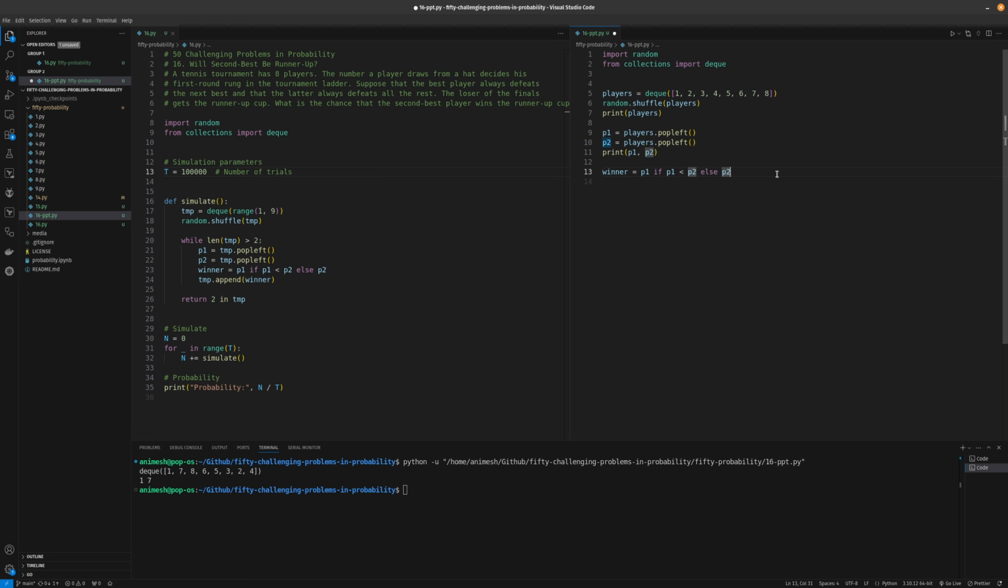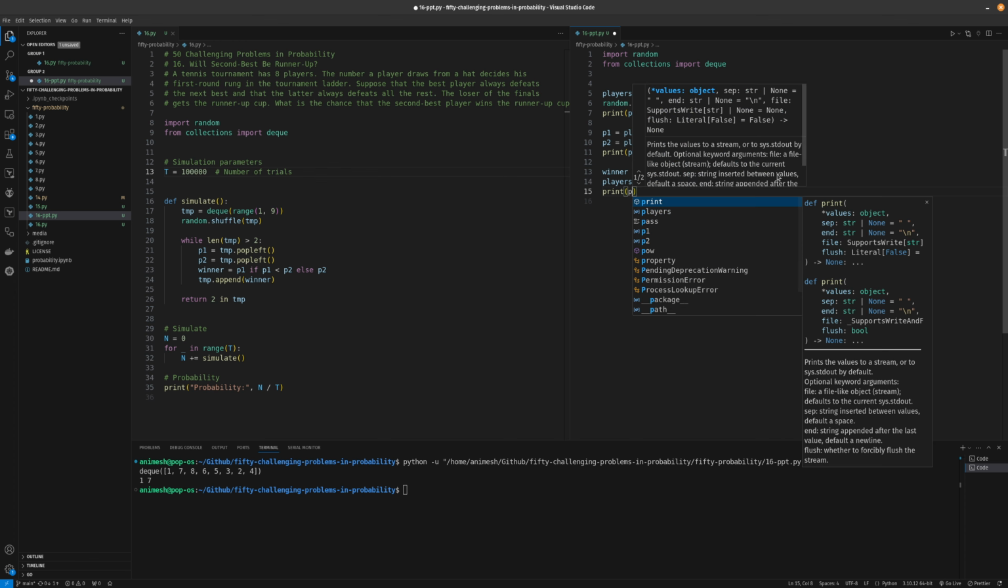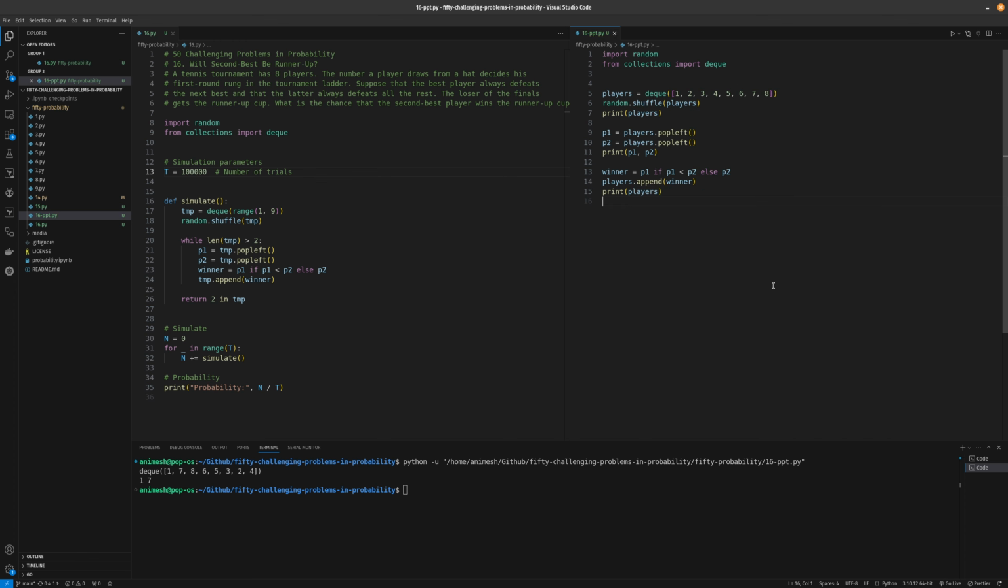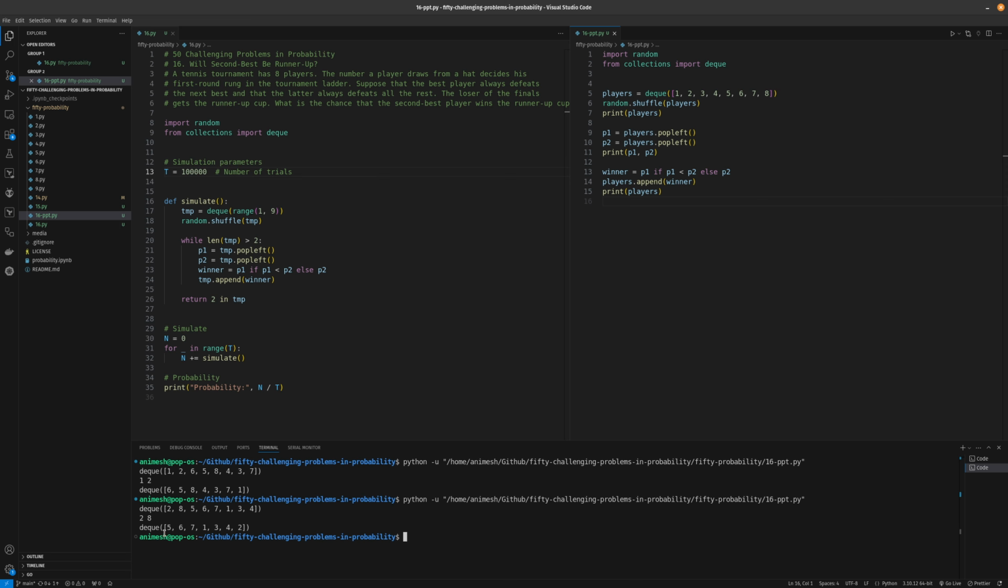So now that we have gotten the winner, we'll append it to the end of the deck. So players dot append winner. Now let's look at how the players deck looks like. As you can see, the first match was between 1 and 2, and the winner was 1, and it has been appended to the end. Let's run the simulation again. In this case, the first match was between 2 and 8, and the winner is 2, so it has been appended to the end.